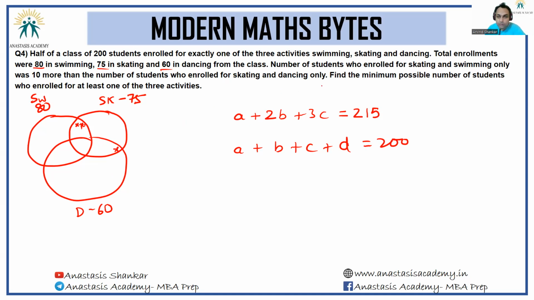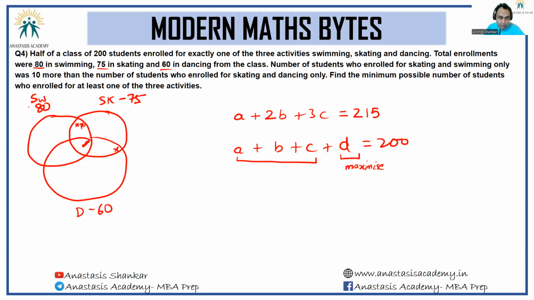Next, we need to find the minimum possible number of students who enrolled for at least one of the three activities. So we need to maximize D, and I need to minimize this. If this is X, this is X. Now, the best way to maximize this would be if I were able to maximize the overlap of all three. If I was able to maximize the overlap of all three, then D will instantly get maximized.